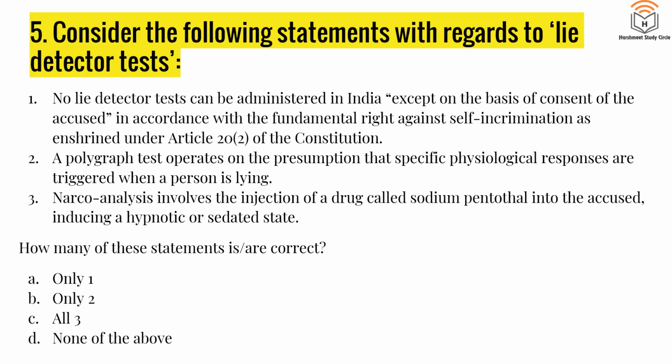Now, what we usually don't understand is when we say lie detector test, there are different types of lie detector test. Polygraph test is different, narcoanalysis is different. It's a bunch of these tests which are together called lie detector test. First statement, till this part is true, that you can only administer if the accused gives permission. But the wrong fact is this: it is not Article 20 subpart 2, it is under Article 20 subpart 3 of the Constitution, that is right against self-incrimination. So first statement is wrong. Second and third are correct.